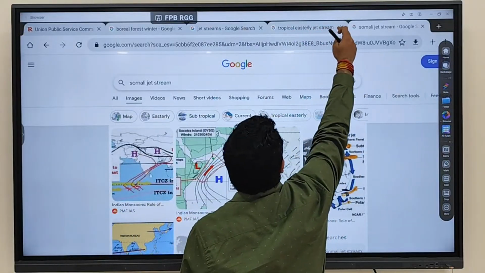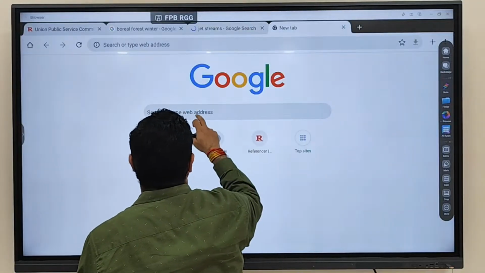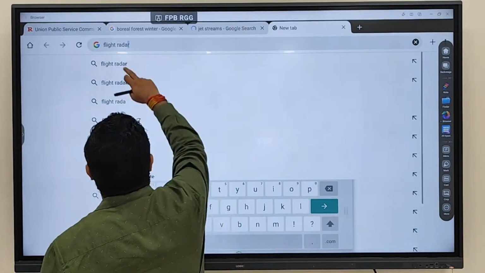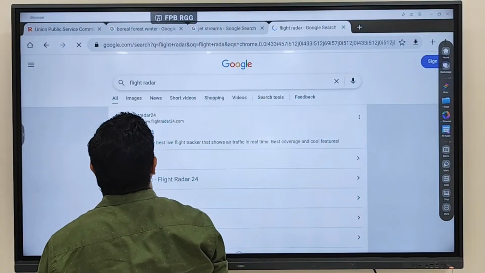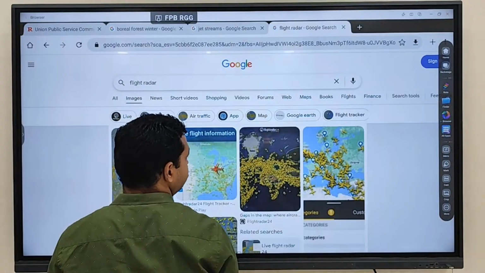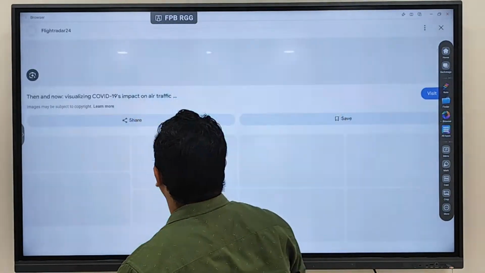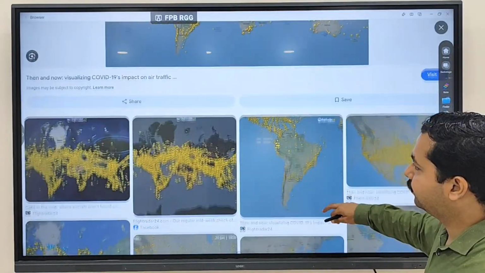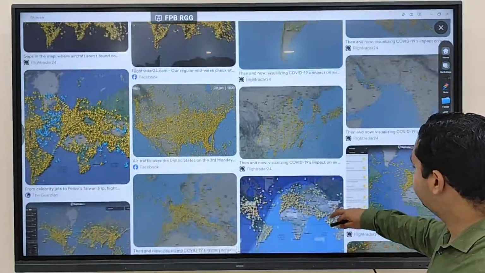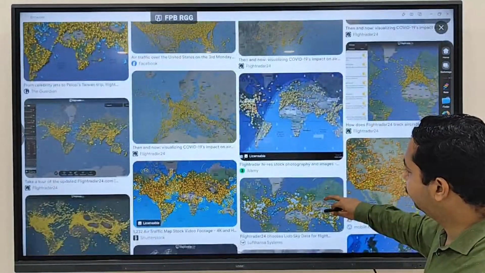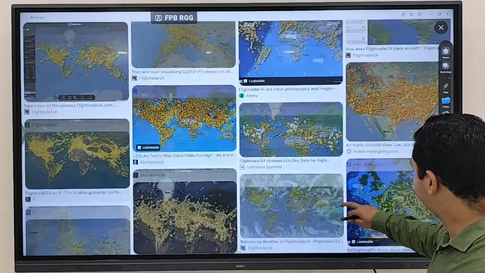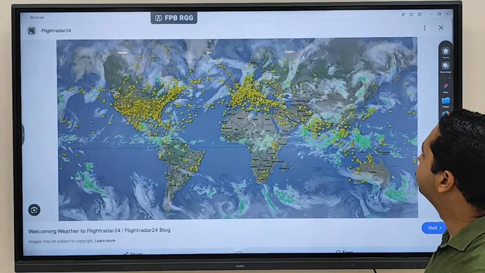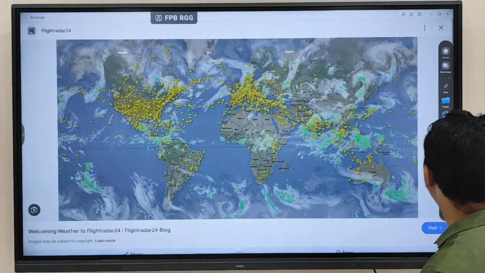If you see this, you can see this particular region.